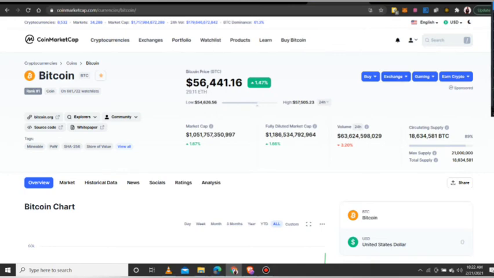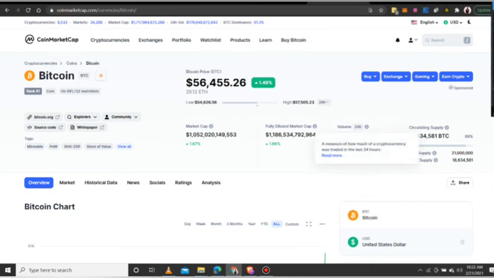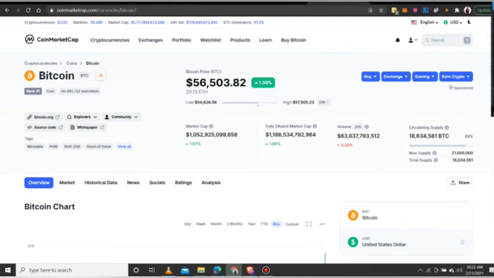I think I talked about this in the past illustration. You see the maximum supply of Bitcoin ever is 21 million. The total supply we have now is about 18 something, and it keeps changing and going up every 10 minutes. Then the volume traded in 24 hours, the fully diluted market cap, and the rest. The fully diluted market cap is different from the market cap. Fully diluted means the price multiplied by the maximum supply. The price of Bitcoin now times the maximum supply, but the maximum supply is still coming out. But this is actually the market cap of Bitcoin, 1 trillion.